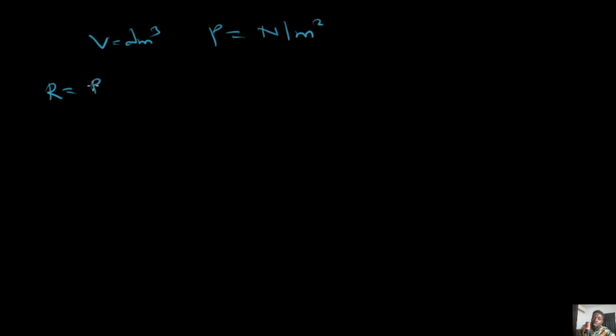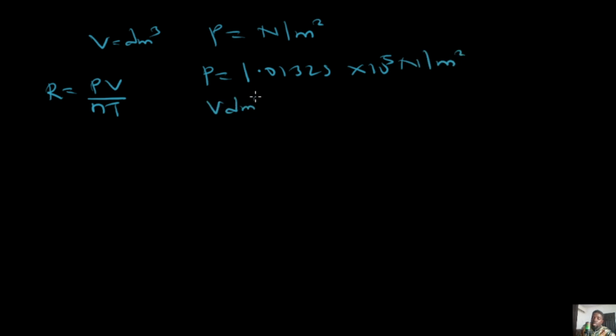R is going to be PV all over nT. Standard pressure in Newton per meter squared is 1.01325 times 10 raised to the power 5 Newton per meter squared. Then your molar volume in dm cube is going to be 22.4 dm cube. Then you have your n as 1 mole, and your T as 273 Kelvin.